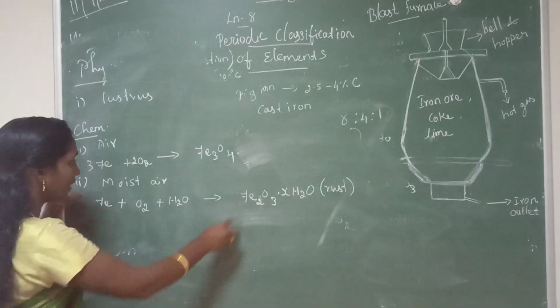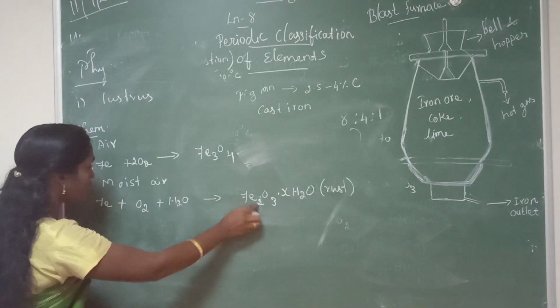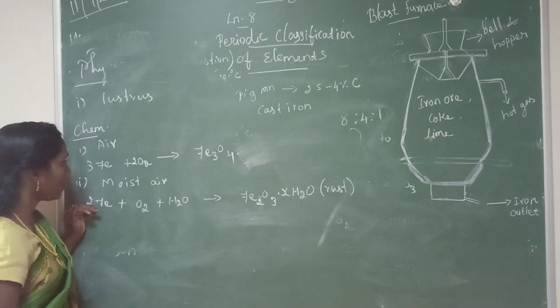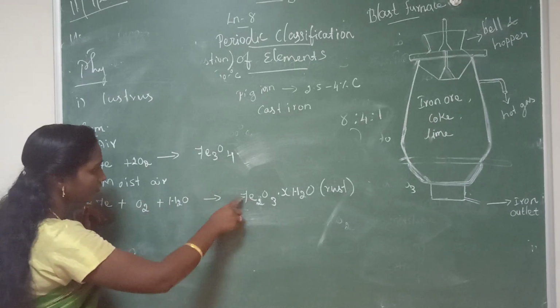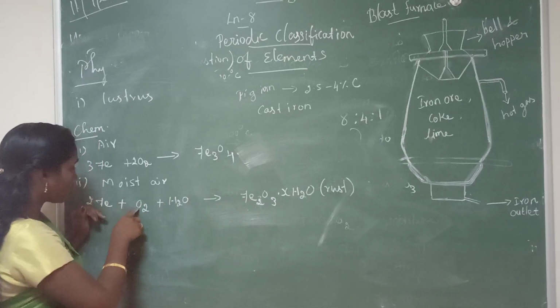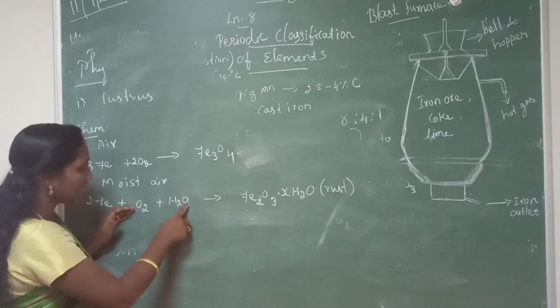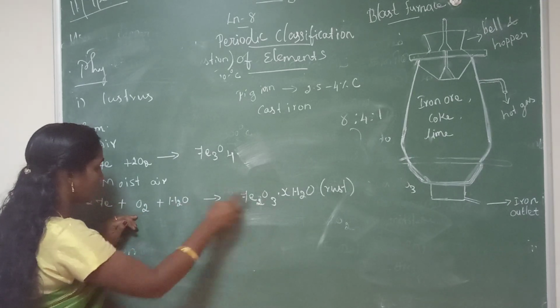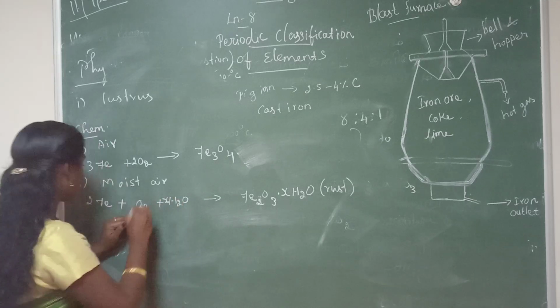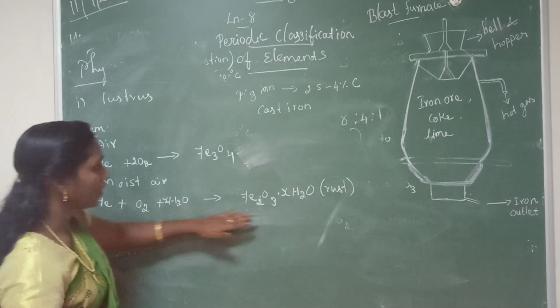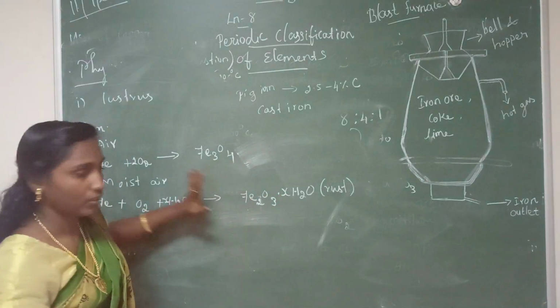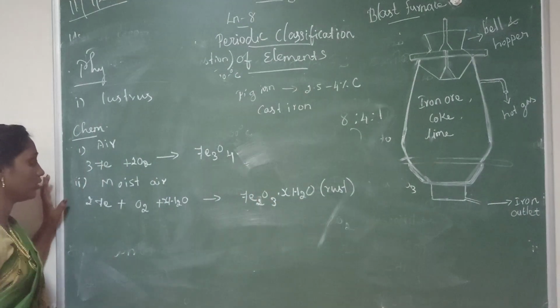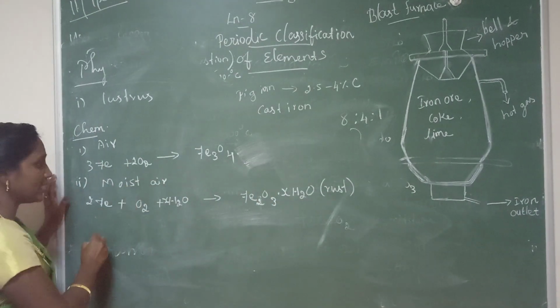Now we have to balance this equation. 2 iron, so here also 2. Then how many oxygen? Here 2 oxygen, here 1 oxygen, totally 3 oxygen. It is balanced. Then xH2O. So Fe2O3.xH2O. This is the reaction with moist air.